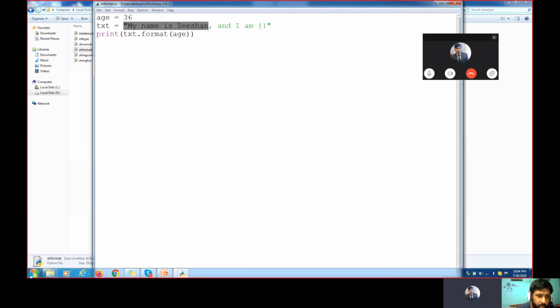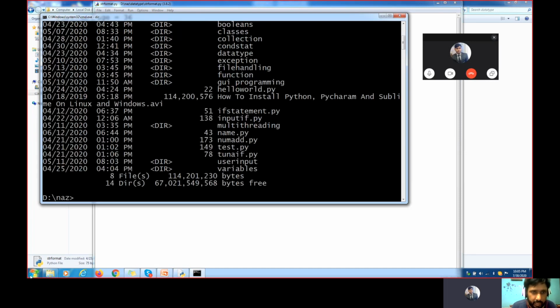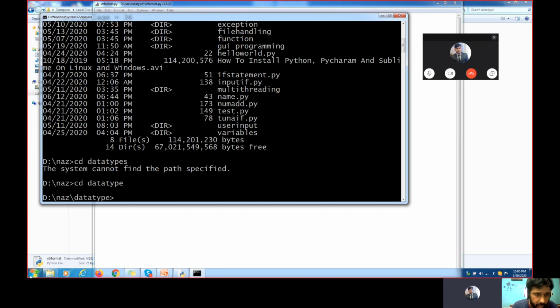We can execute the same program here also. We can simply go to the command prompt, go to that file, cd space dot dot, and then go to D double colon here, and then cd space naz, and then cd space data types. Okay, one second. There is some spelling mistake here. Variables. Okay, data type.